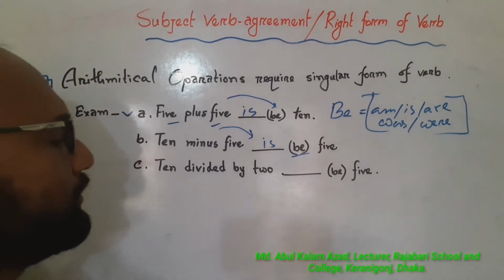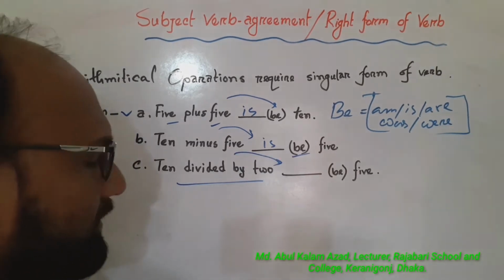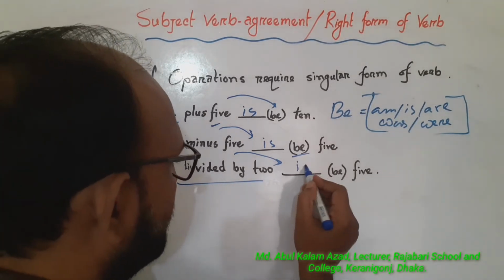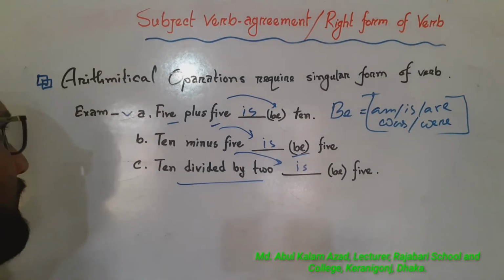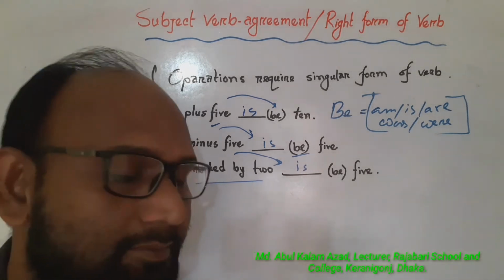10 divided by 2. Same subject. After this subject we will use a singular form of verb. Is 5. We know arithmetical operations require singular form of verb.